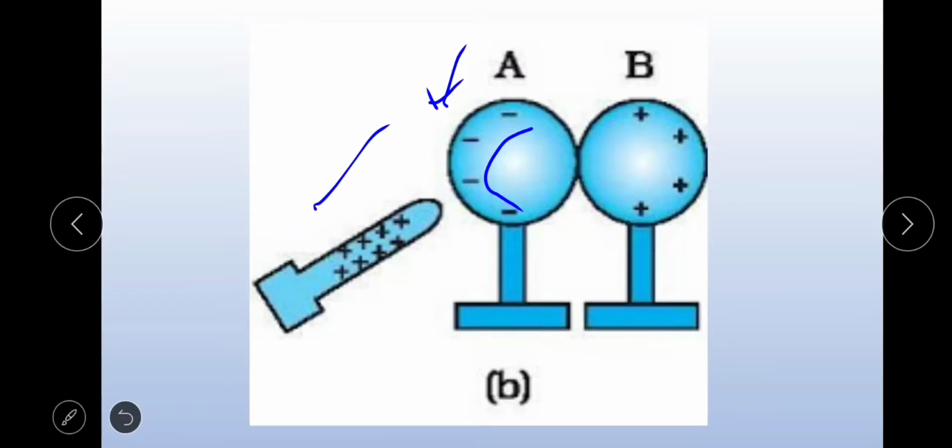And the positive charges are accumulated at the right surface of B. This is the right surface of B.